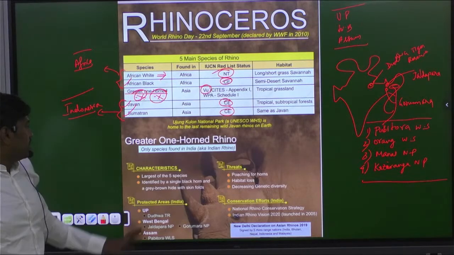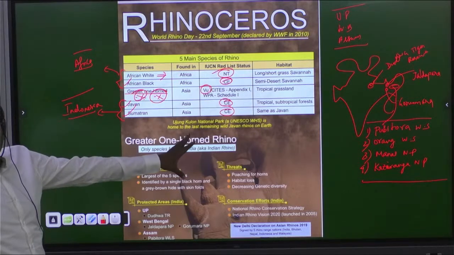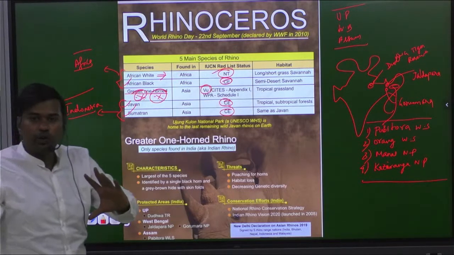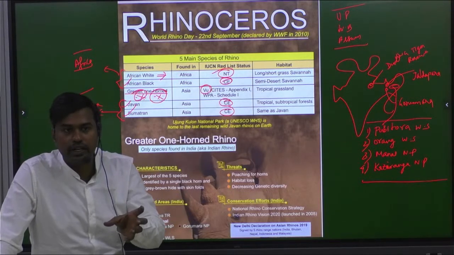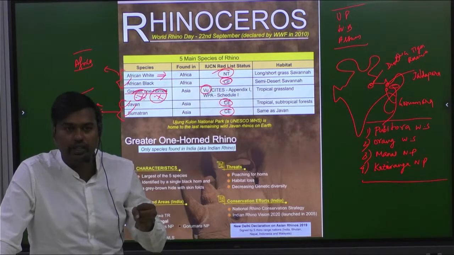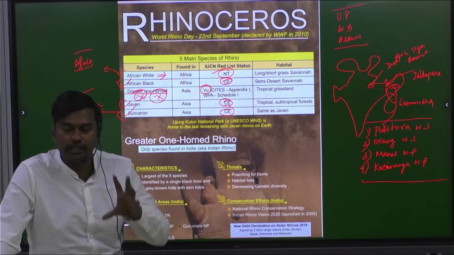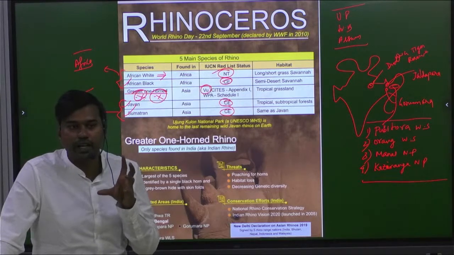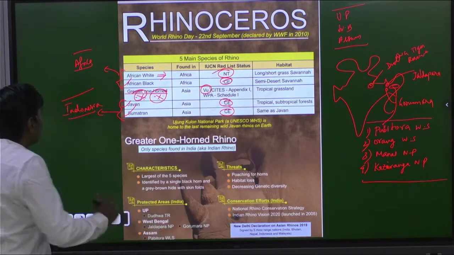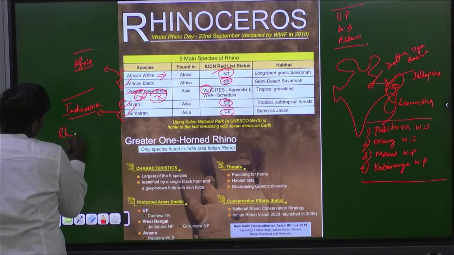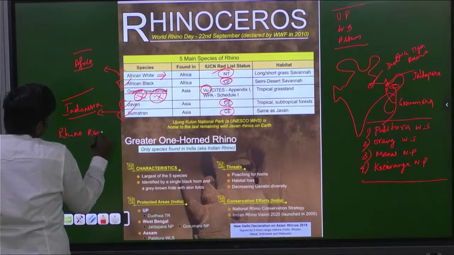Fine? Yes? And coming to now rhino. So now we know the geographical location and the IUCN status. The condition in India is better compared to other countries. But we also have a concept called rhino range countries. Kindly write it. Rhino range countries.